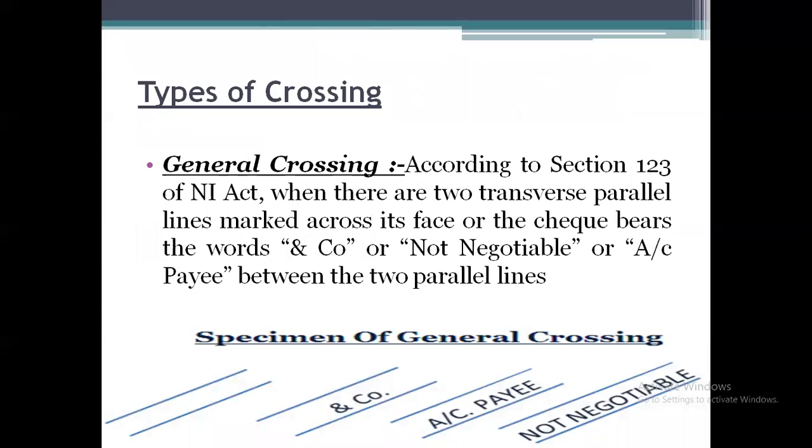Next, we have the important topic called types of crossing. So what is the meaning of types, or what are the different types of crossing? Let us see. First one we have is general crossing.